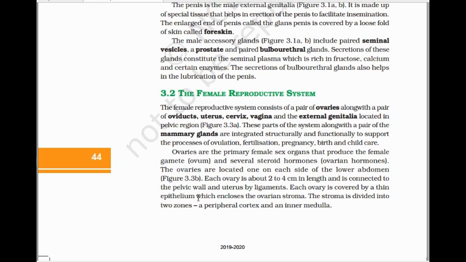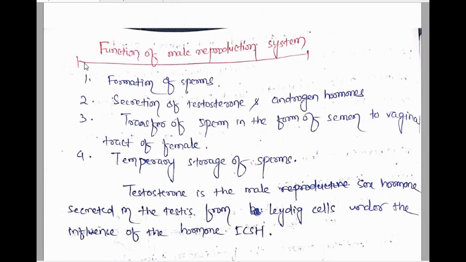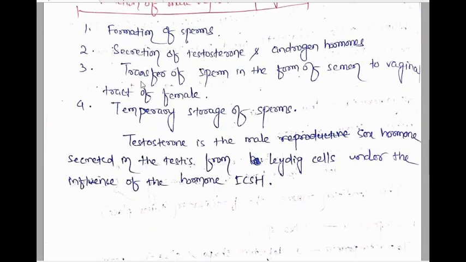Hello students. In the previous class we discussed in detail the male reproductive system, their structure, functions, different parts, different glands and different ducts. Here are some functions of the male reproductive system. First, obviously, it is responsible for the formation of sperm from the testes. Next, it secretes testosterone, an androgen hormone, from the Leydig cells.